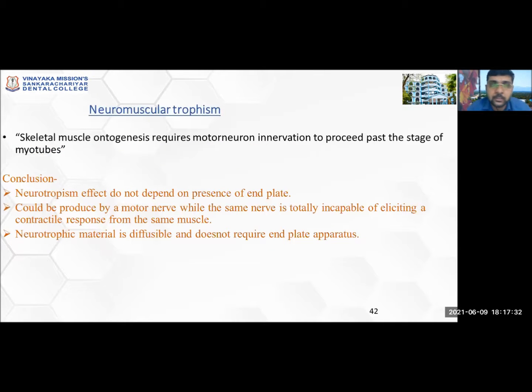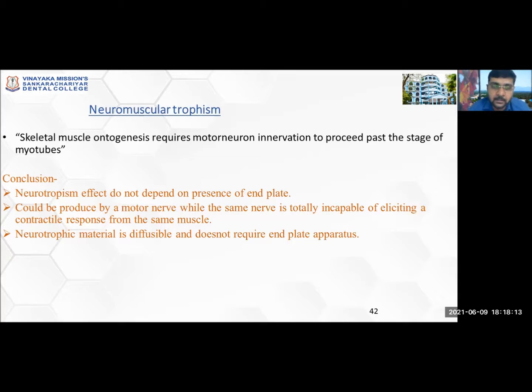Now the second one is neuromuscular trophism. According to this theory, a subpart of neurotrophism, skeletal muscle ontogenesis requires motor neuron innervation to proceed past the stage of myotosis. They say basically that the growth of the muscle is controlled by neurons. For the growth to happen, there should always be a motor neuron innervation for that muscle. There were some studies done to prove this, and the conclusion shown was that the neurotrophic effect does not depend on the presence of an end plate, and could be produced by a motor nerve while the same nerve is totally incapable of eliciting a contractile response from the same muscle.